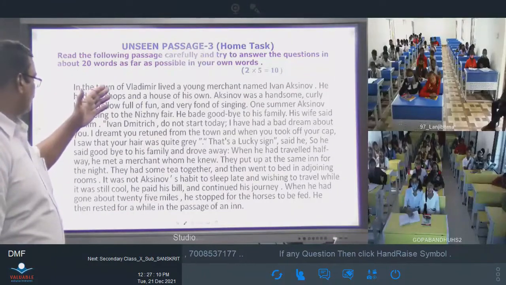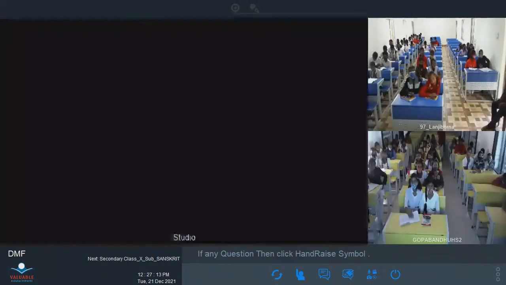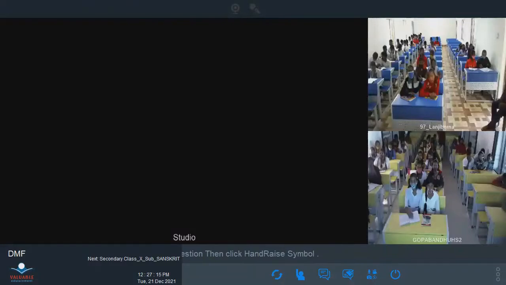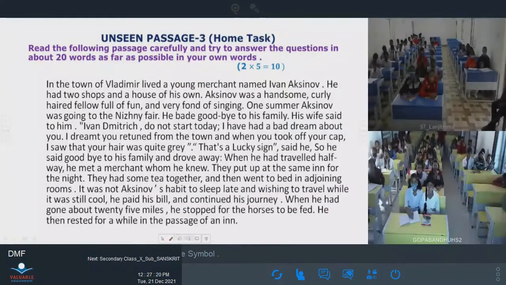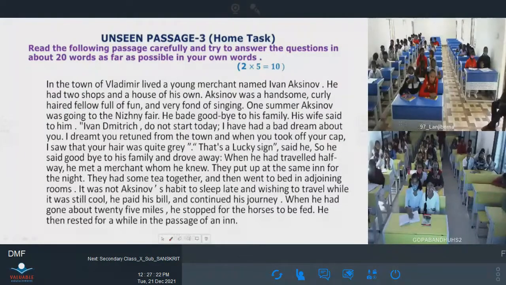Unseen passage number 3. This is also a story, based on a Russian story, of Vladimir and Akinov. You can read it.